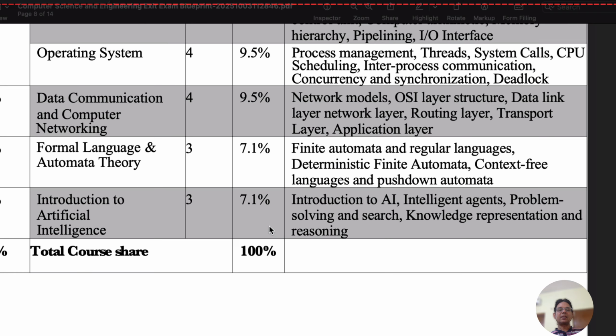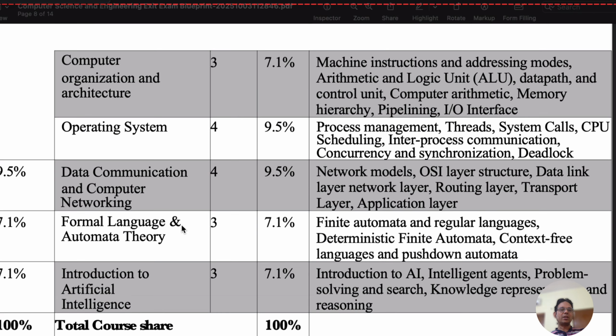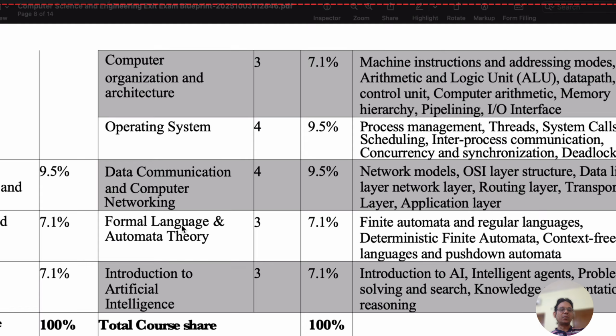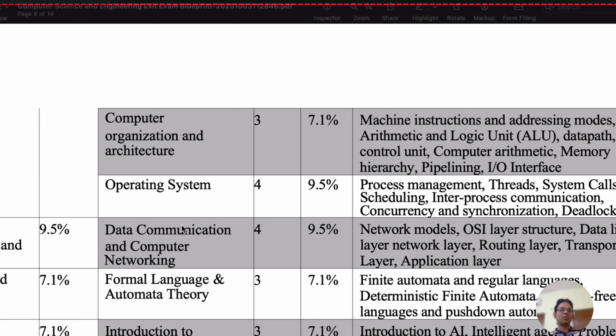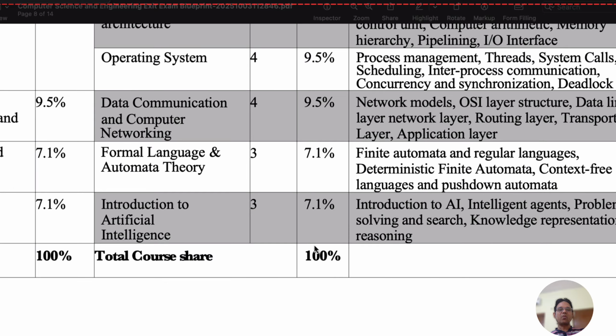So basic understanding of AI, intelligent agents, problem solving and searches, knowledge representation and reasoning, these contents you can prepare and cover these courses. So this is all the detail about the blueprint of the exit exam for the computer science and engineering course, and the total is 100, meaning out of 100 this type of share is given here.